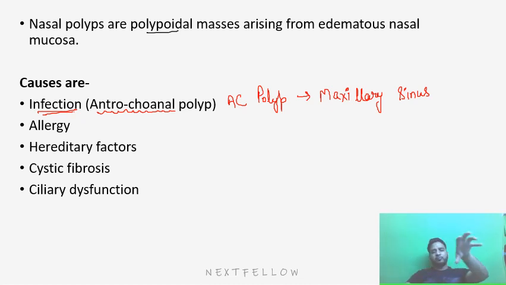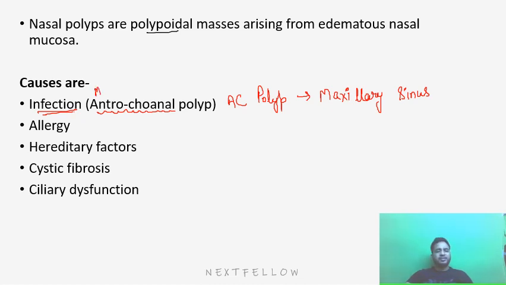These polyps then come out from the maxillary sinus and grow towards the choana, towards the nasopharynx. They go inside the nasopharynx instead of coming anteriorly. That's why this AC polyp is known as antrochoanal. That means starting in the antrum, the maxillary sinus, and then proceeding towards the choana, that is the nasopharynx.